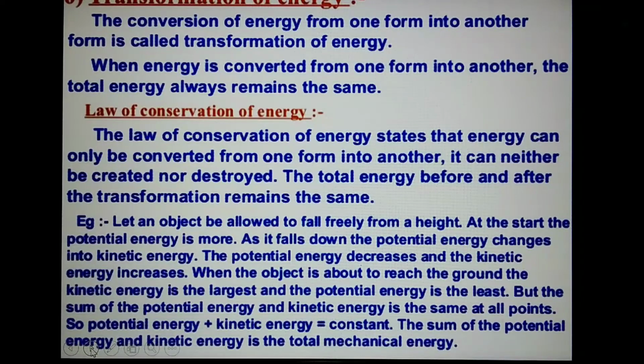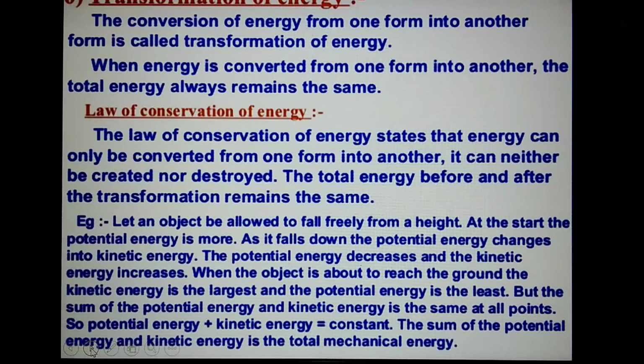What do you mean by transformation of energy? Energy in one form can be converted into another form. This is known as transformation of energy. The conversion of energy from one form into another form is called transformation of energy. When energy is converted from one form into another form, the total energy always remains the same.